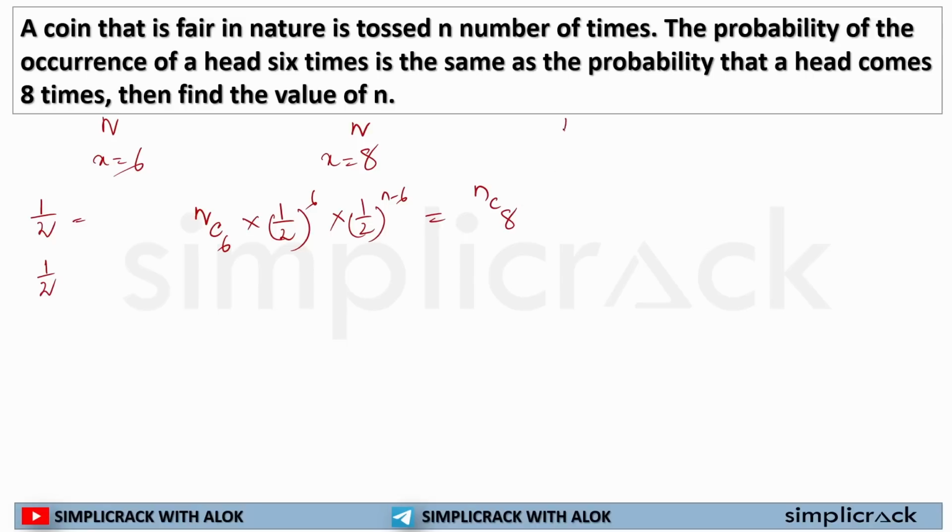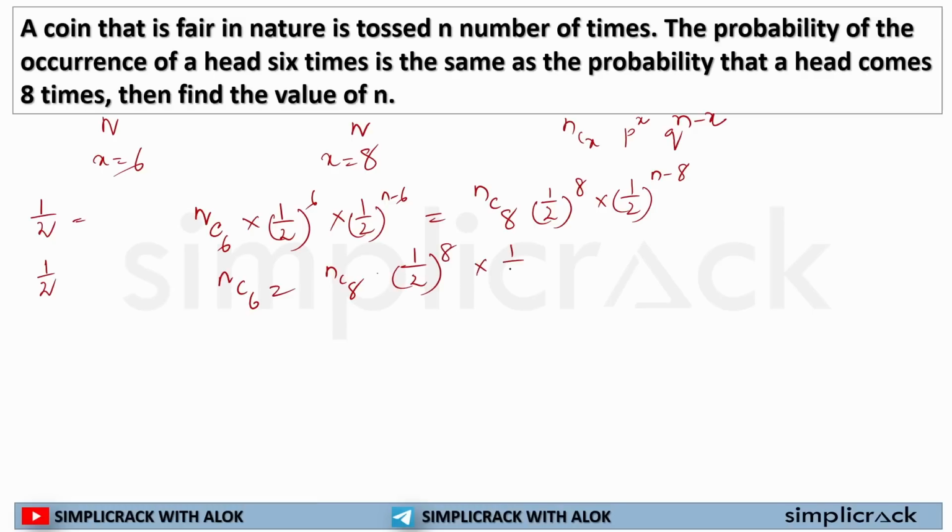nC8. Here the formula is nCx p to the power x, probability of not getting success is to the power n minus x. So here it will be 1 by 2 to the power 8 into 1 by 2 to the power n minus 8. Now see, if I divide this whole thing, nCx is equal to nC8 1 by 2 to the power 8 into 1 by 2 to the power n minus 8 divided by 1 by 2 to the power 6 into 1 by 2 to the power n minus 6. It will come like this.